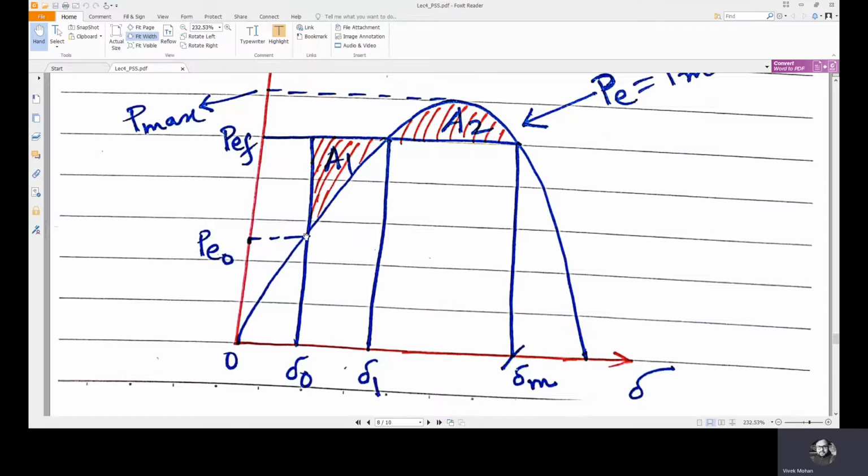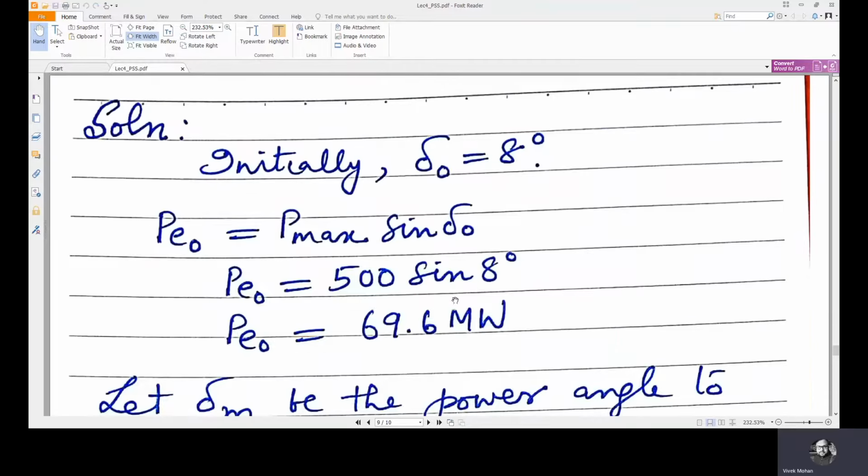So 500 into sine del naught will give you PE naught. Del naught is 8 degrees, as given in the question. So 500 sine 8 degrees will give you PE naught, the initial steady state operating point, which is 69.6 megawatts.